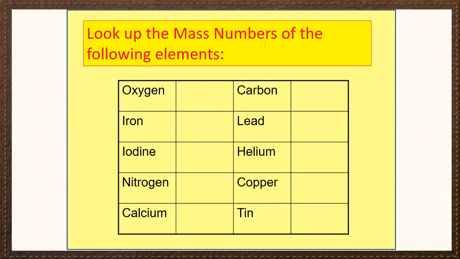Look up the mass numbers of the following elements: oxygen, iron, carbon, lead, iodine, nitrogen, helium, copper, calcium, tin. See, oxygen is 16, carbon is 12, iron mass number is 56, lead is 207, iodine 127, helium 4, nitrogen 14, copper 63.5, calcium 40, and tin is 119.